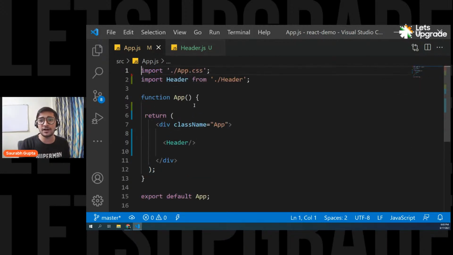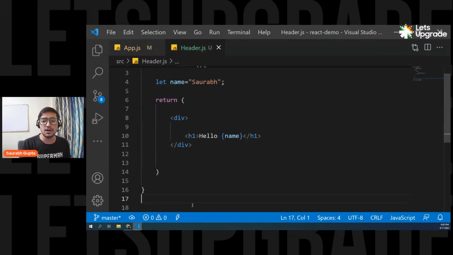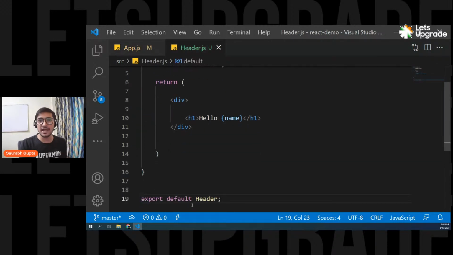And now we also have understood how to import things and also how to export things. And remember, anytime you want to import something, you have to export it. Otherwise, it will not work. Okay. So this is all we did yesterday.